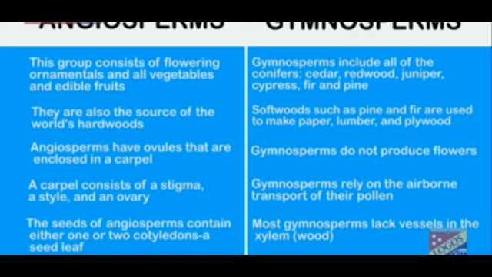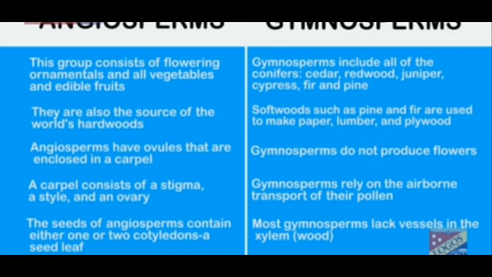Gymnosperms are coniferous plants like redwood, cypress, fir, and pine. Angiosperms are the source of hardwood, typical hardwood which is used in furniture. Gymnosperms are the source of softwood which is used in paper, timber, and plywood. In angiosperms, ovules are enclosed in the carpel, which is a characteristic of the flower. Gymnosperms do not produce flowers.